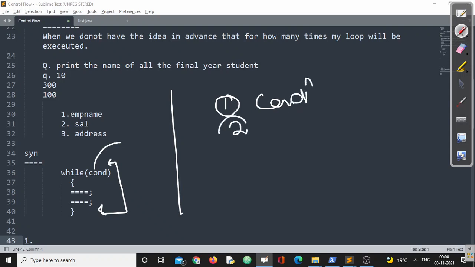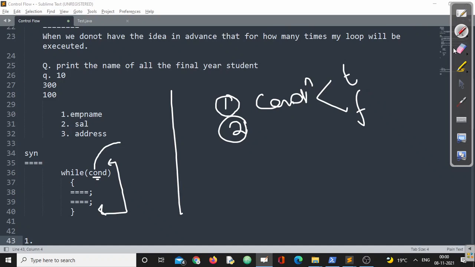The condition will either evaluate to true or false, not anything else. That means the output of the conditional part should be a Boolean value. If you write any other value other than Boolean, 100% you are going to get an error message. We'll look into that, don't worry.